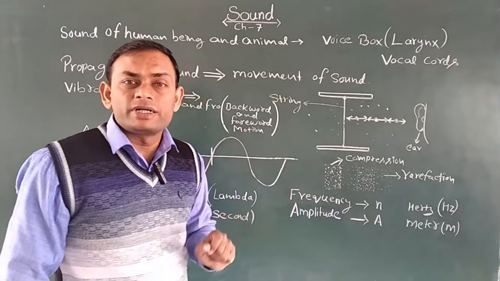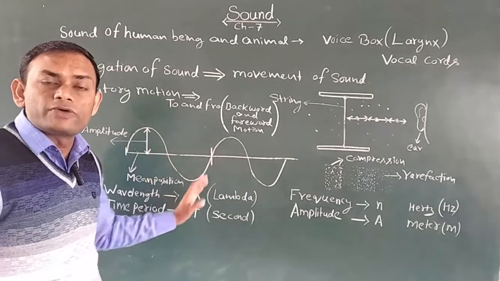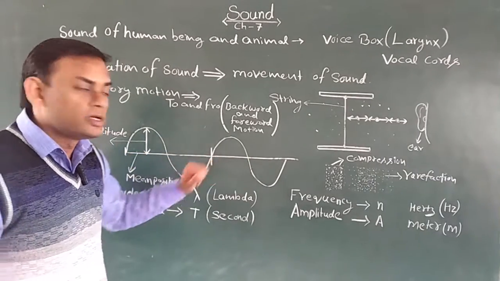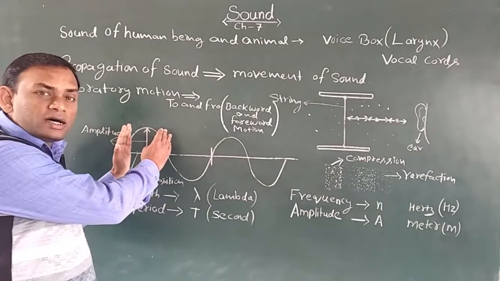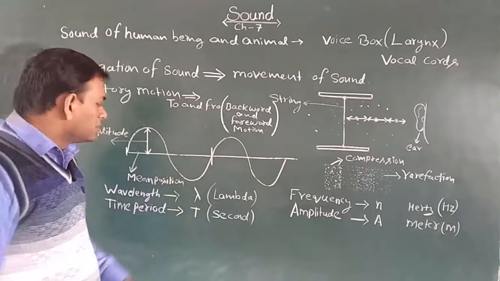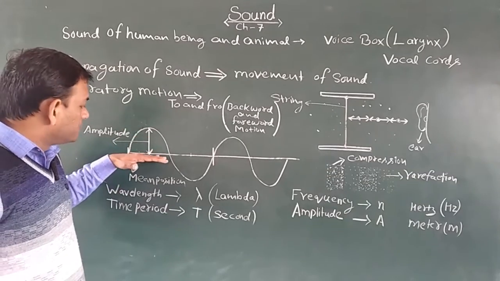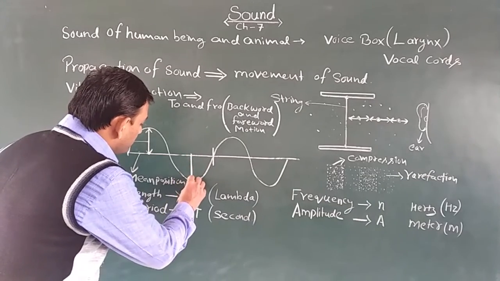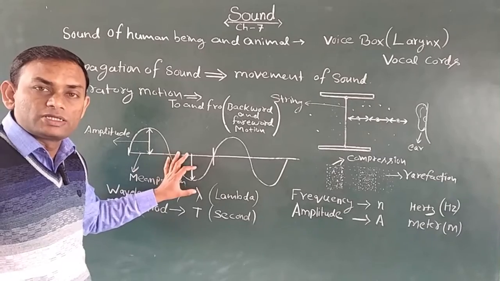Now I will tell you some important terms related to sound. Before that, I would like to tell you that sound always moves in the form of a wave. This is the mean position of the wave or a molecule. This upper part shows the compression, where the air molecules are crowding together, and here they are getting apart. The highest distance of a molecule or a wave from the mean position is called the amplitude. This is also the amplitude, the highest distance from the mean position.